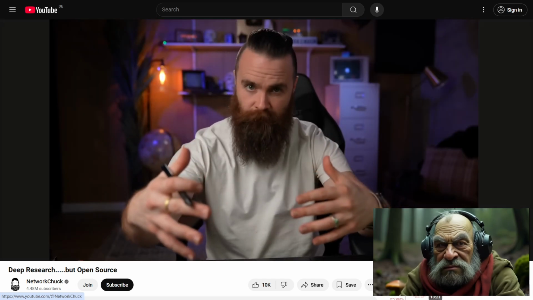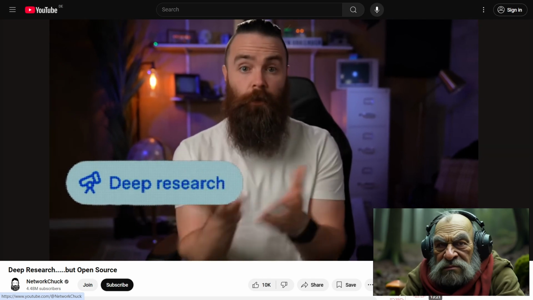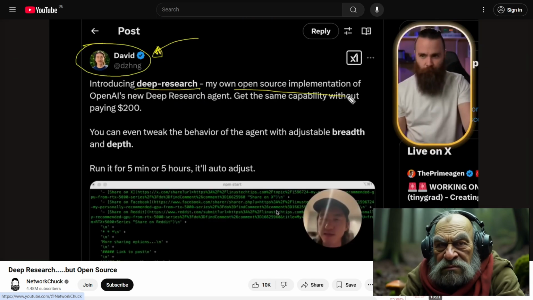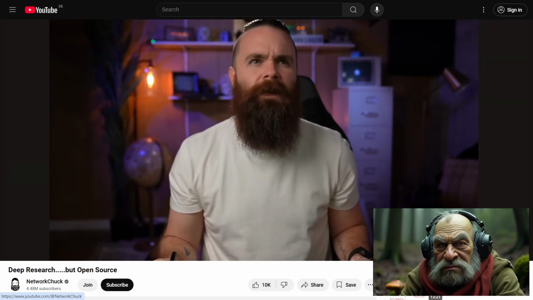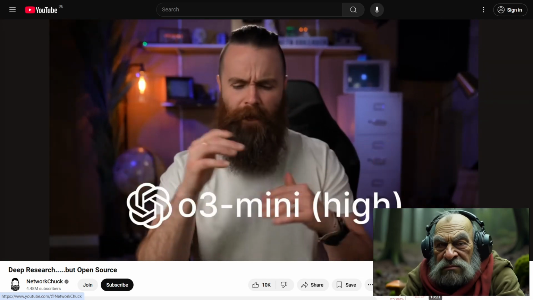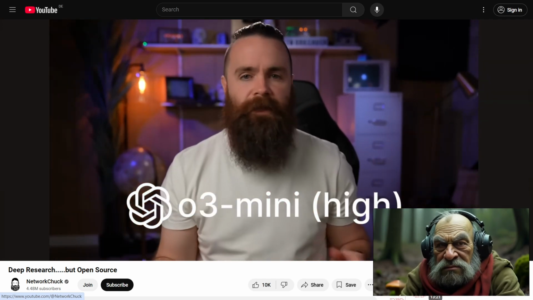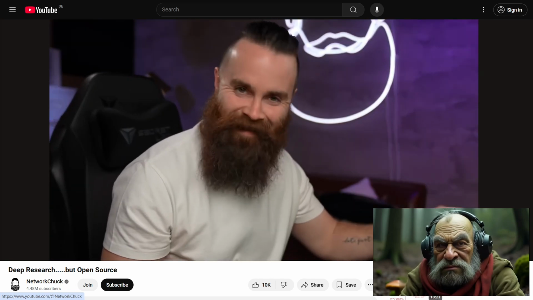We'll do it together and we'll do a little bit of side-by-side comparing OpenAI's deep research to open source deep research. Keeping in mind, this deep research is using OpenAI Mini 3. I can't even say the thing. OpenAI Mini 3 High. It's the dumbest name ever. I can't remember anything. It's using that. Get your coffee ready. Let's get started.